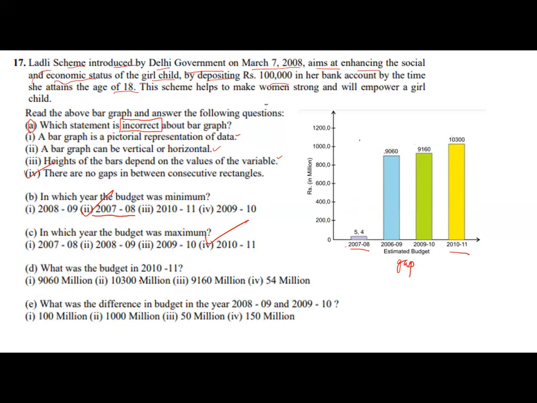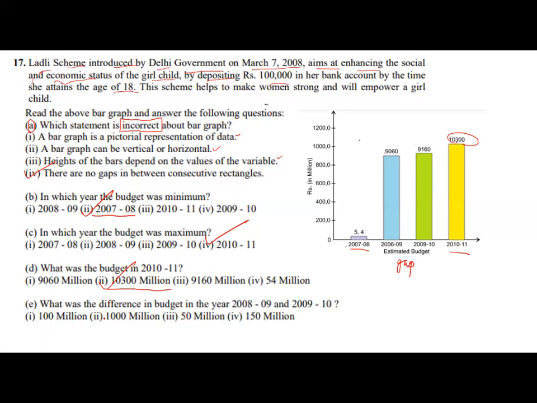What was the budget in 2010 to 11? 2010 to 11, it was how much? It was your 10300. Where is the answer? What was the budget in 2010 to 11? It will be 9096. Yes, we have got 1300. So second part is the answer.